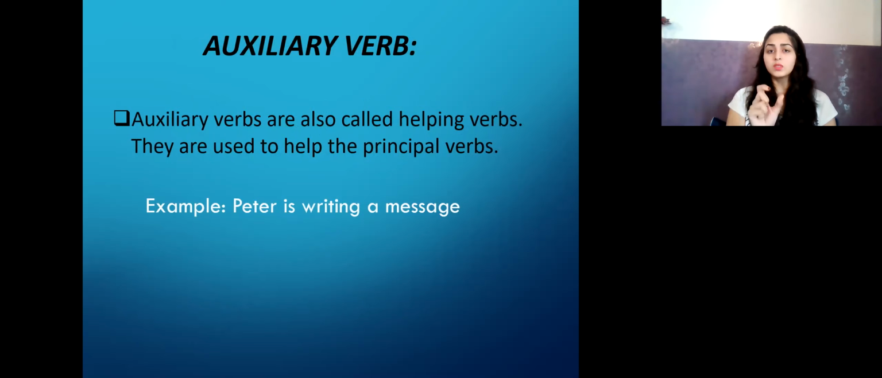So let's see the example. Peter is writing a message. What is the main principal verb here? That he's writing. So writing is the action, that's the principal verb. But what is he writing? He's writing a message. So message becomes the helping verb of it. And therefore, message is the auxiliary verb.